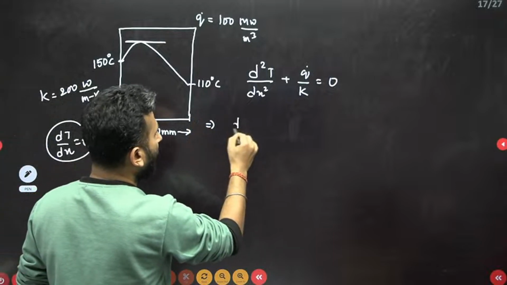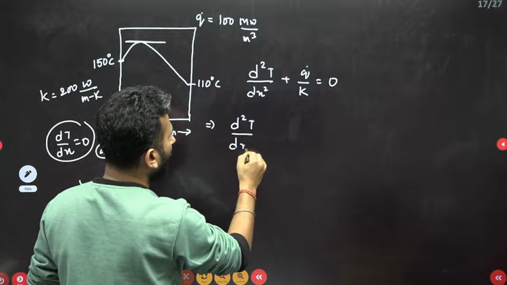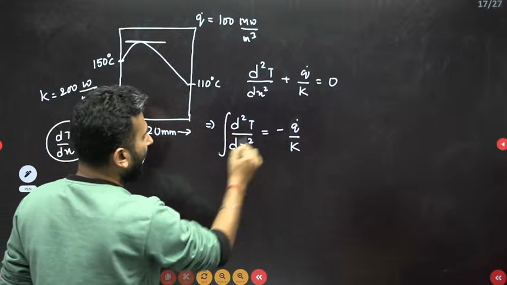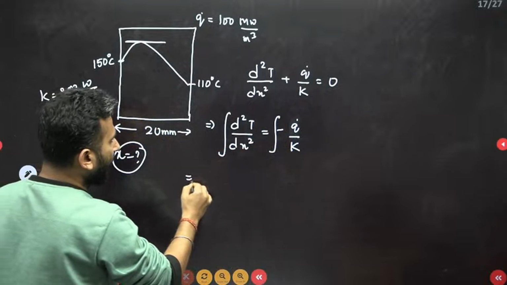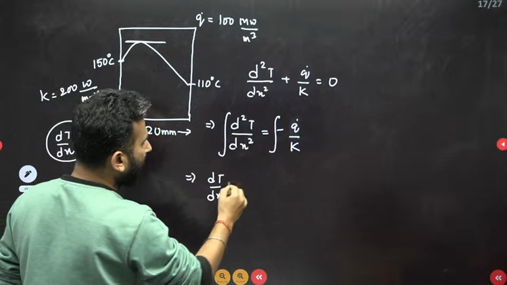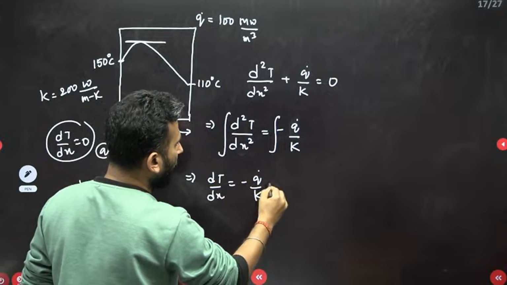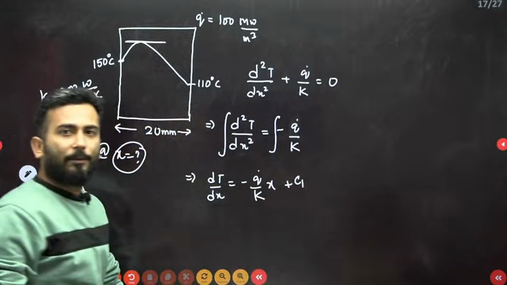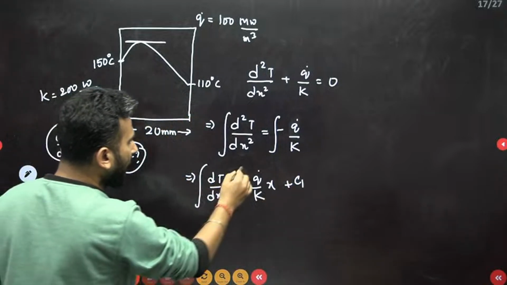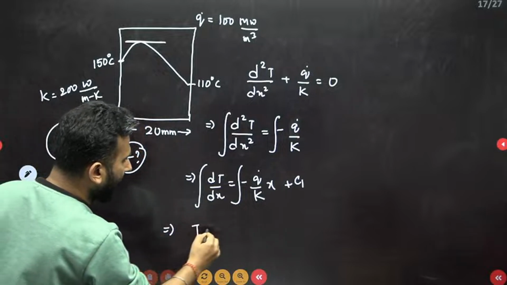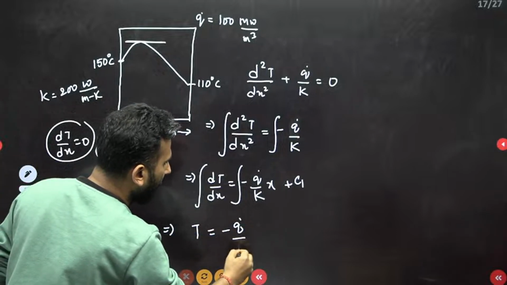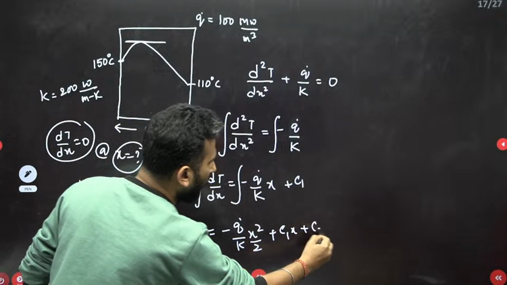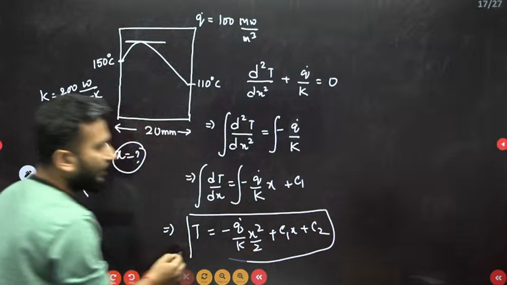After that you have to integrate it, one dimensional. I have taken it on both sides and I will integrate it. When I integrate it, dT by dx is equal to minus q dot by k into x plus a constant of integration C1. Again, if I integrate both sides, I will get T is equal to minus q dot by k, x square by 2, plus C1 x plus C2. So this is the temperature profile that I have with me.